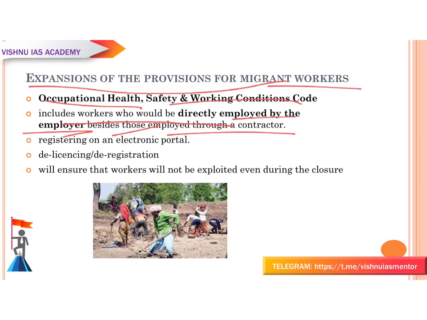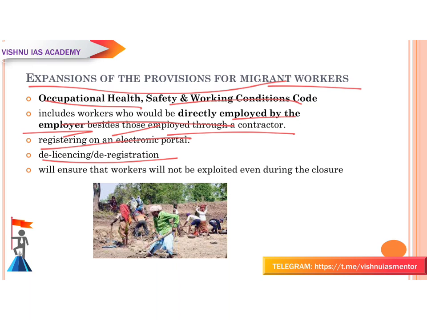If a person is coming on his own, if he's a migrant coming from one state to another in search of a job, and he's working in some firm or some employment, he can call himself a migrant worker by registering himself on an electronic portal. This registration on the portal is very simplified, and there is no requirement of any other document, only Aadhaar is enough. If he has an Aadhaar card, then it is very easy for him to get registered on this electronic portal.